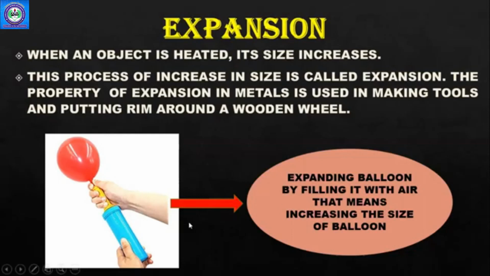As you can see in this example, it's a balloon which you are increasing the size of by filling the air in it. So, expanding a balloon by filling it with air means increasing the size of the balloon. So expansion works like this, right? तो यही चीज metals के साथ होती है, उसका size बड़ा हो जाता है, right? If we heat it. So expansion is basically connected to heating, right? If you are not heating, then the material will not expand. If you are heating, then the material will expand.